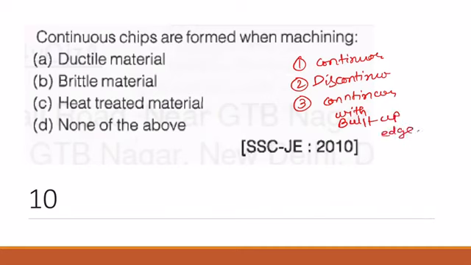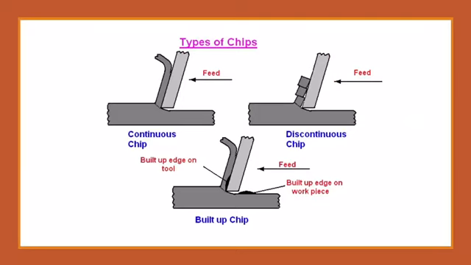Now the continuous chips are formed in ductile material. The correct answer is A, because you see the ductile materials are soft, and in soft material continuous chips are formed. Next question. So here you can see these are the types of chip: continuous chip, discontinuous chip, continuous chip with built up edge, right? So if there is a high cutting speed, this kind of continuous chip with built up edge is formed for high cutting speed, right?